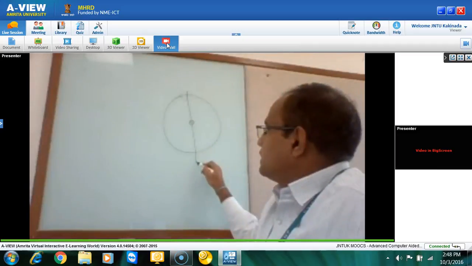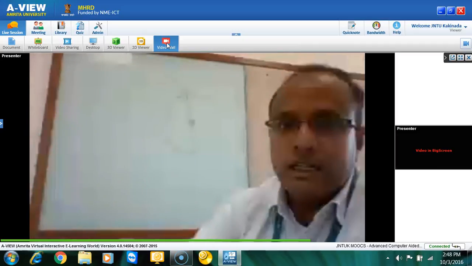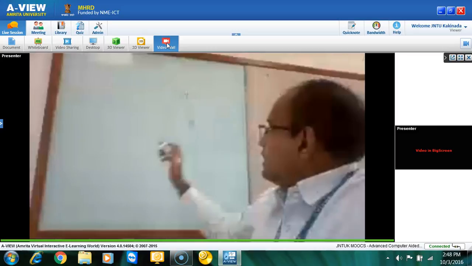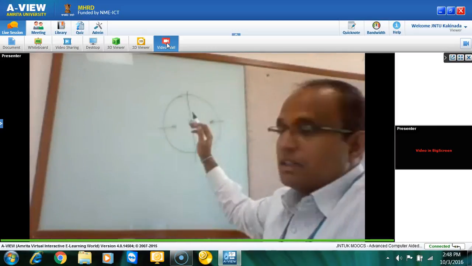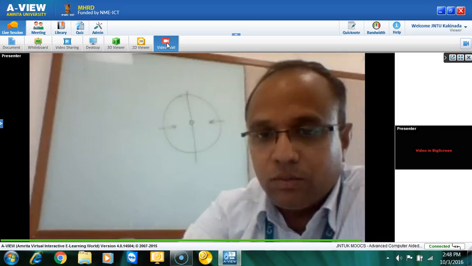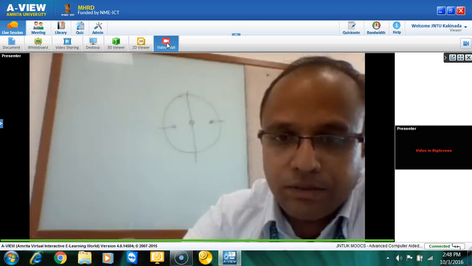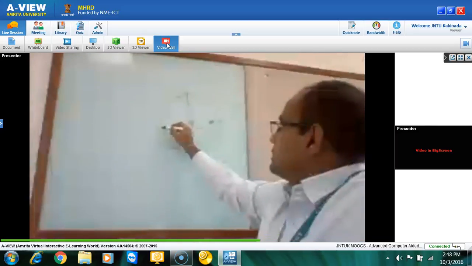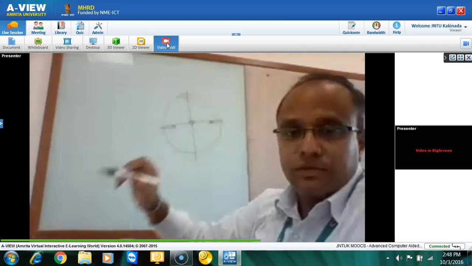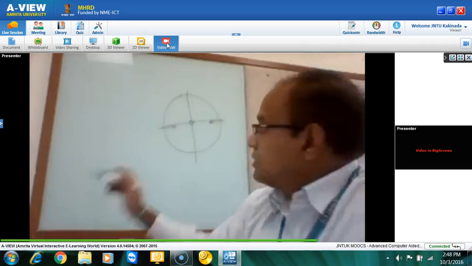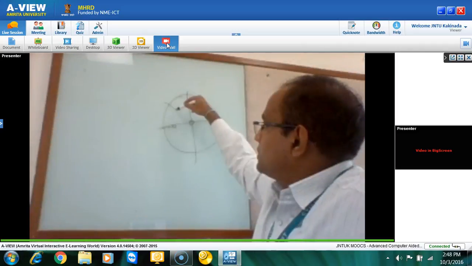If you see this mode, the blue line indicates the zeroth line. This one is moving. Similarly, this one is the next mode, with four nodes, four quadrants. So this is 0, 1, this is 0, 1, and this one is moving.